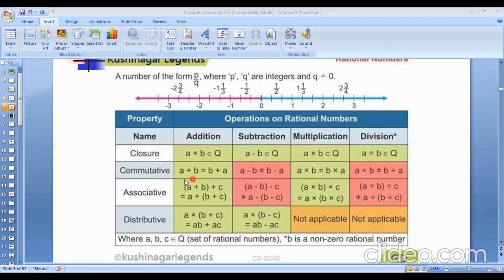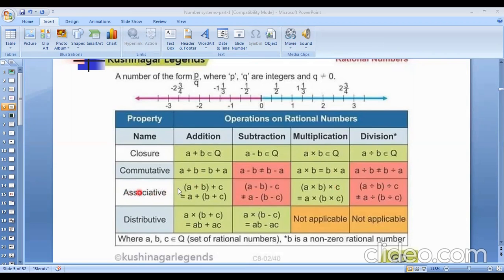For commutative law, if a plus b equals b plus a, this type of law is called commutative law for addition. And a minus b is not equal to b minus a, remember it. That means commutative law of subtraction cannot hold for rational numbers. But for multiplication it is satisfied: a into b equals b into a. That means commutative law is satisfied for multiplication. Now a divided by b does not equal b divided by a. That means commutative property for division cannot hold for rational numbers.